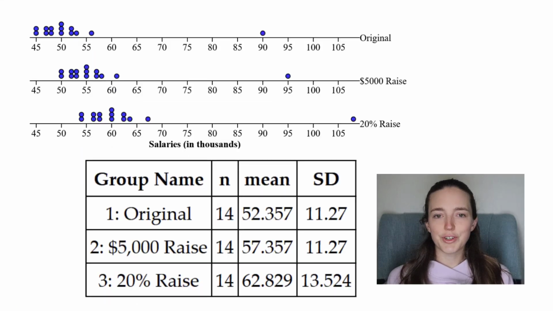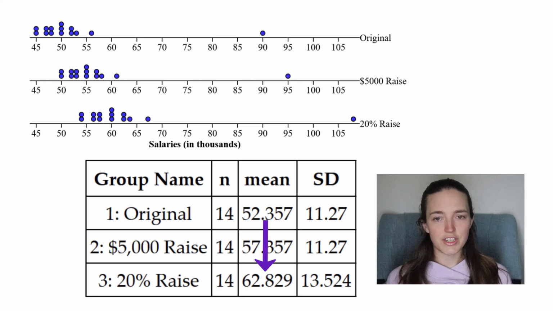So here we can see the original mean, the mean with the $5,000 raise, and the mean for the 20% raise. Same thing with standard deviations. So our hypothesis from before looks like it's correct. With the $5,000 raise, the mean just shifted up 5,000, standard deviation did not change. With the 20% raise, it looks like the original mean was multiplied by 1.2, because that's how you would calculate your new salary with a 20% raise. You would multiply by 1.2.